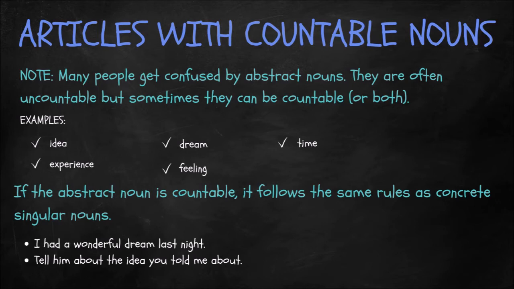So, I had a wonderful dream last night. Yeah, this is the first time that I'm mentioning the dream. It's singular, it's countable, so I'm going to use a. And in the second example, tell him about the idea you told me about. Yeah, in this case, you're using the definite article the because they already know which idea is being spoken about. Okay, I hope that makes sense.